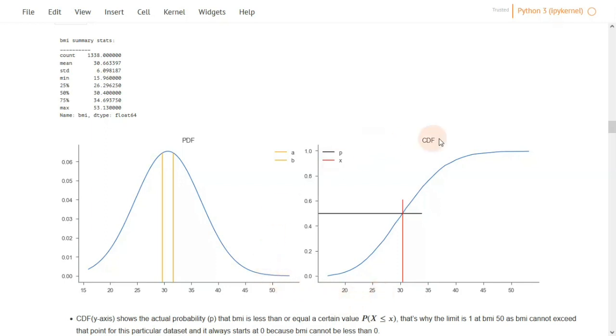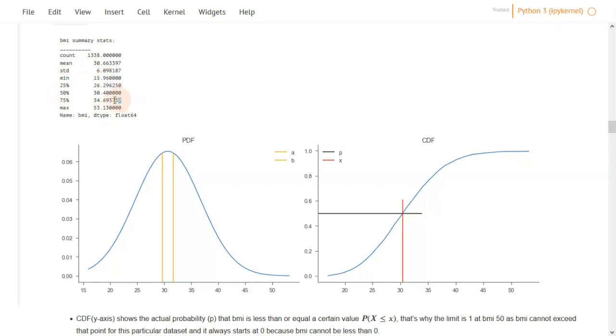So, for example, when we pass the parameters of BMI, which are the mean and sigma, to the cumulative distribution function, we get this curve. This is known as the sigmoid curve. The first immediately noticeable thing is that it ranges between 0 and 1, which gives us directly the probabilities of observing each value around the curve. So for example, if we go to a 50% chance, which is 0.5, and move along the curve, then find where it lands in the x range, we'll see that it is around 30.4, which coincidentally is the median of the distribution.